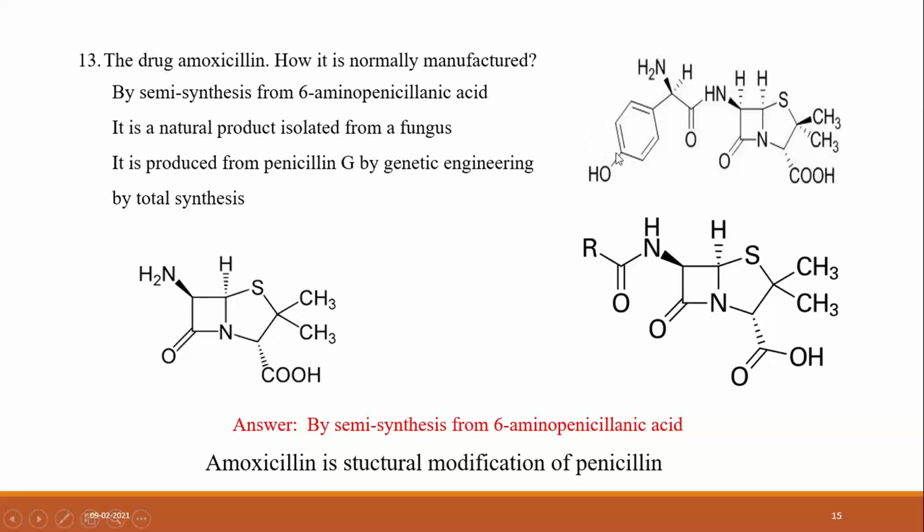So it is amoxicillin. Amoxicillin is a structural modification of penicillin. The core structure is the same. Structural modification means only R is replaced with the benzene, and the hydroxy group is substituted at the para position of this benzene ring or phenyl ring system.